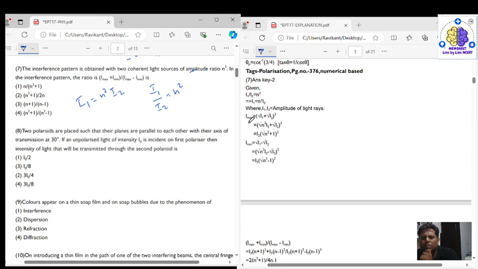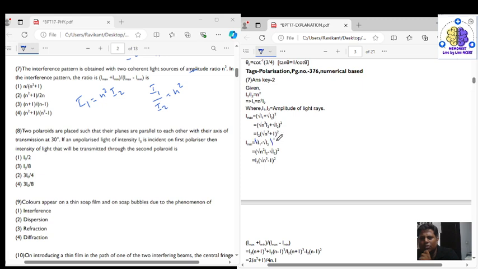Now I maximum is equal to under root of I1 plus under root of I2 whole square, as I told you in the previous questions also, right? So putting the values here, we get I maximum is equal to I2 into n plus 1 whole square. Whereas I minimum will be equal to under root I1 minus under root I2 whole square.